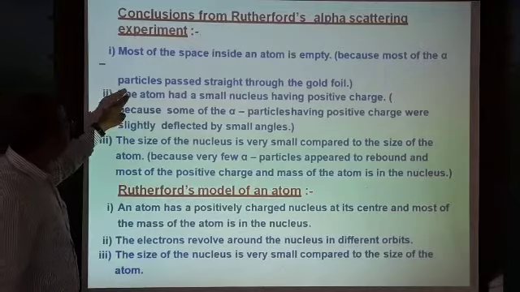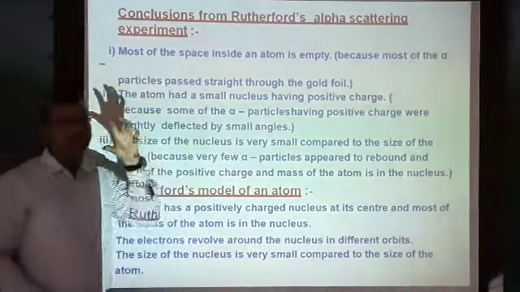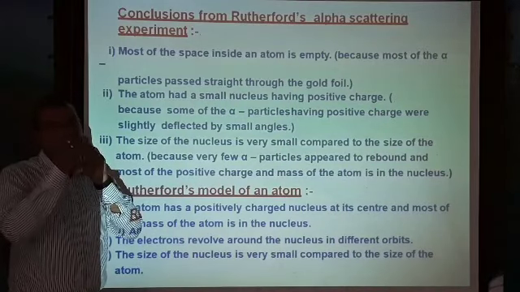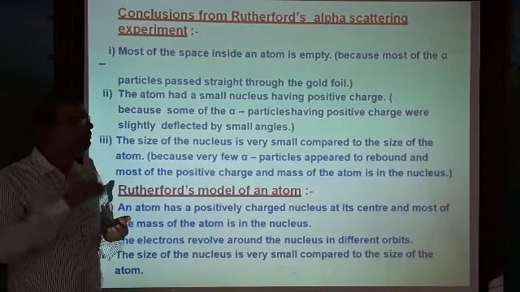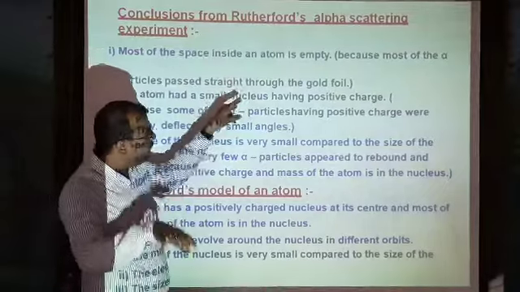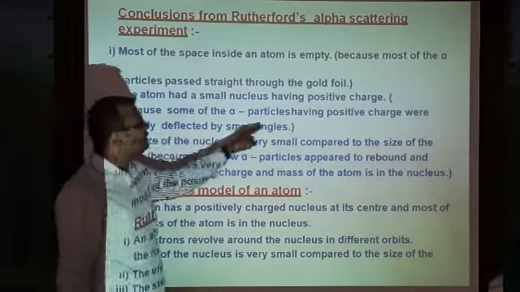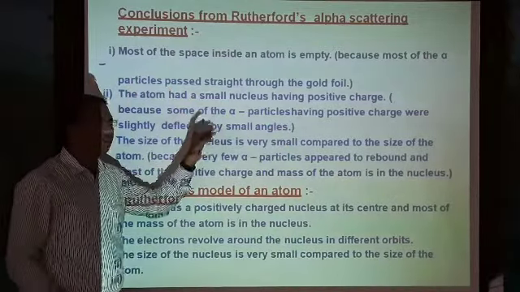The next one: the atom has a small nucleus having positive charge. Some particles are rebounded back because at the center of an atom there is a small region that we call the nucleus, and that nucleus has positive charge. Some alpha particles, which are positively charged, were slightly deflected by small angles.